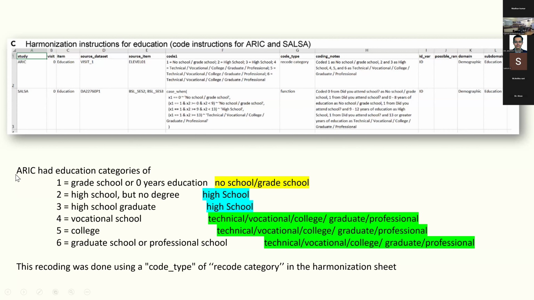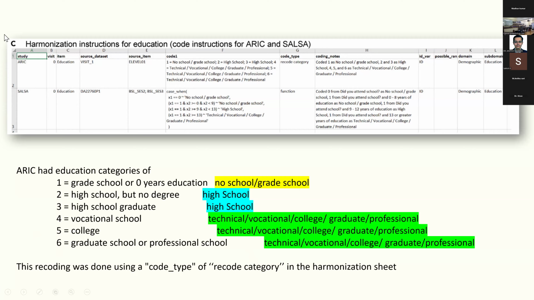So let's look at an example. ARIC had education categories where they gave a code of 1 if the patient had finished grade school or had 0 years of education. Code 2 if the patient attended high school but did not have a degree. Code 3 if they attended high school and were graduates. 4, 5, 6 is for college. So now you need to recode 1 as no school. You need to recode 2 and 3 as high school, and 4, 5, 6 as this category.